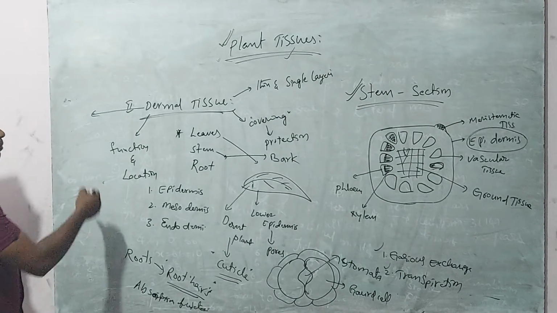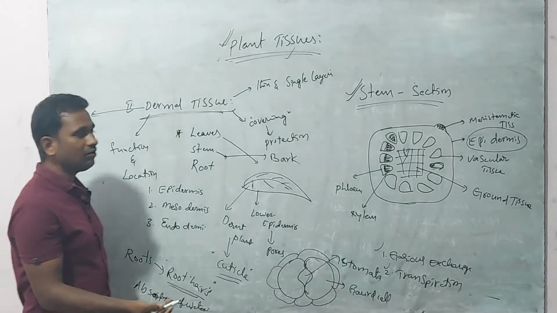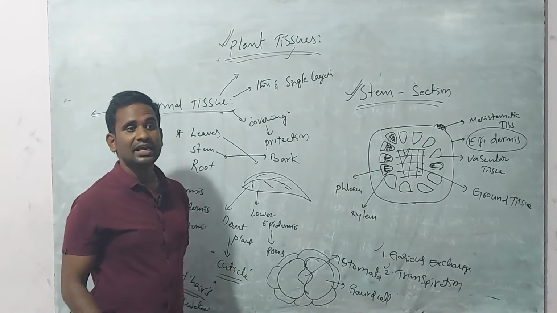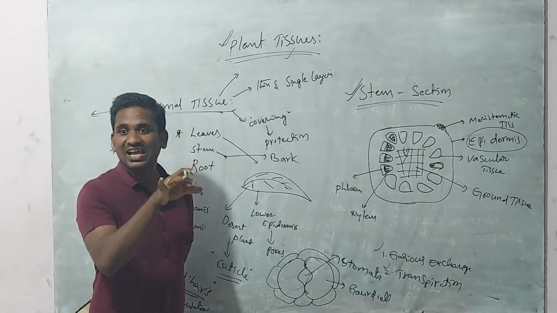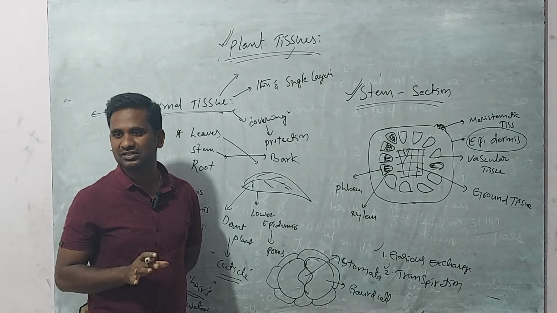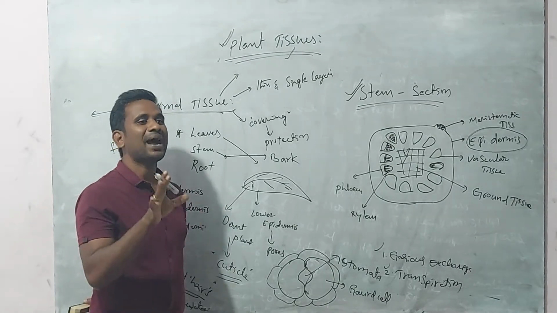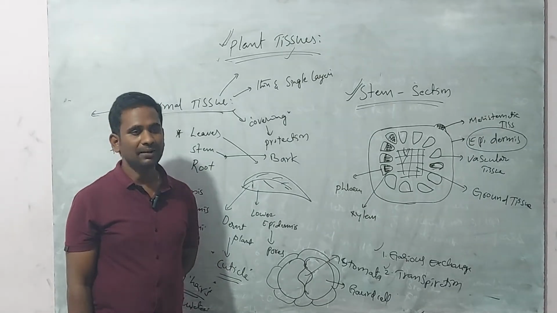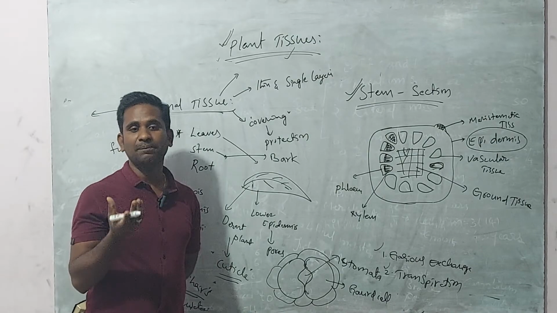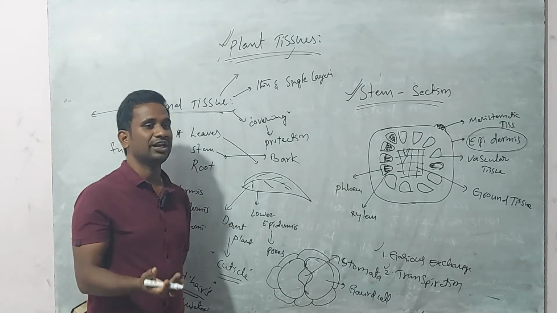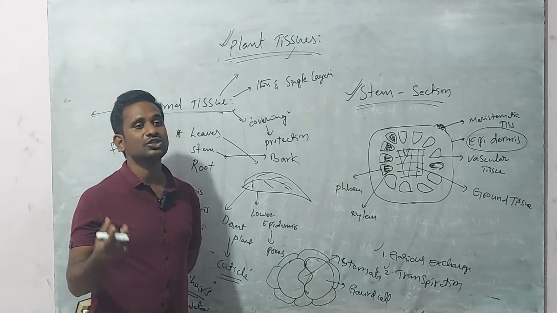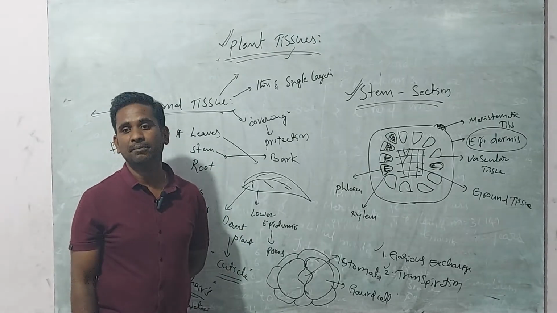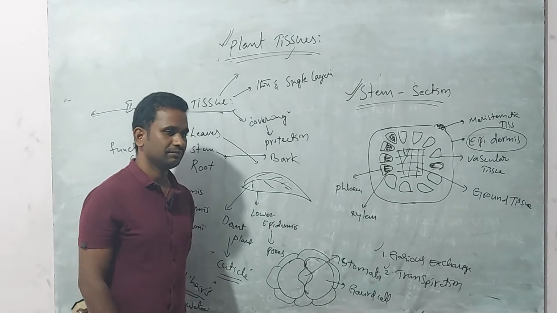Moreover, the epidermis present in different regions can stop the invasion of microorganisms and pathogens into the plant body. When a plant gets injured, it is very easy for pathogens to penetrate into the plant body.